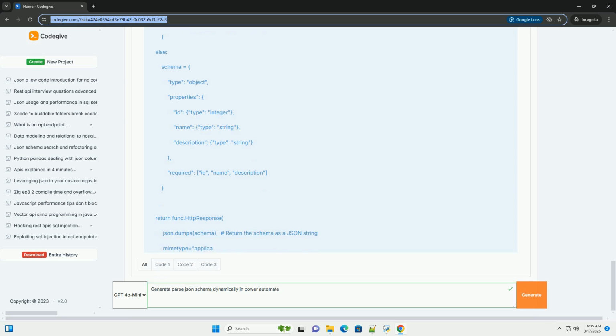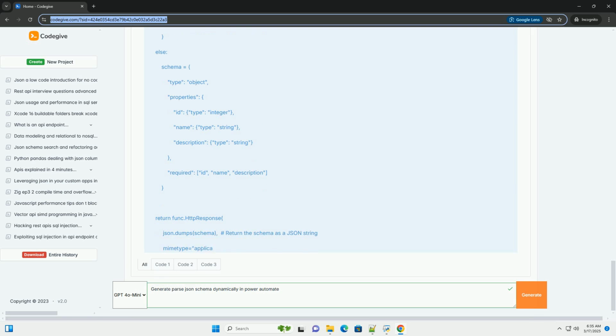Content: body of HTTP, the JSON data from the API. Schema expression: if(contains(string(body('HTTP')), 'price'), outputs('Compose_schema_with_price'), outputs('Compose_schema_without_price')).